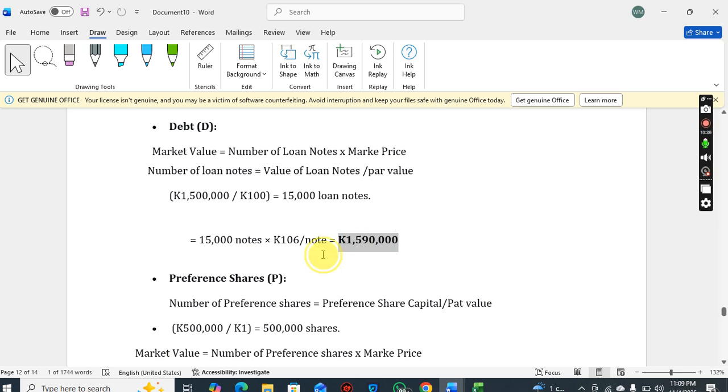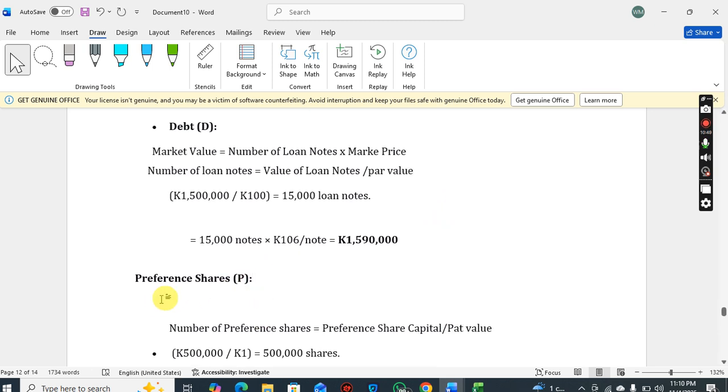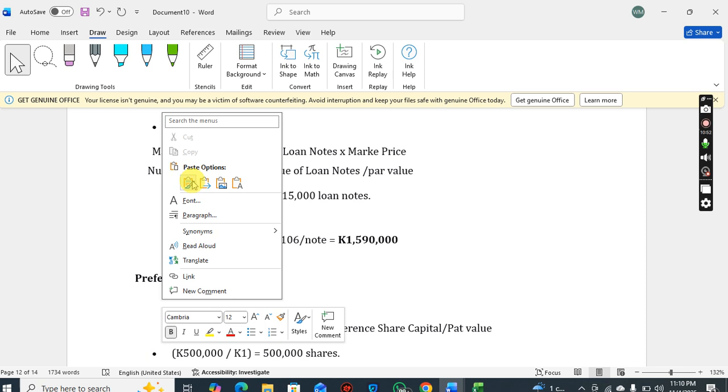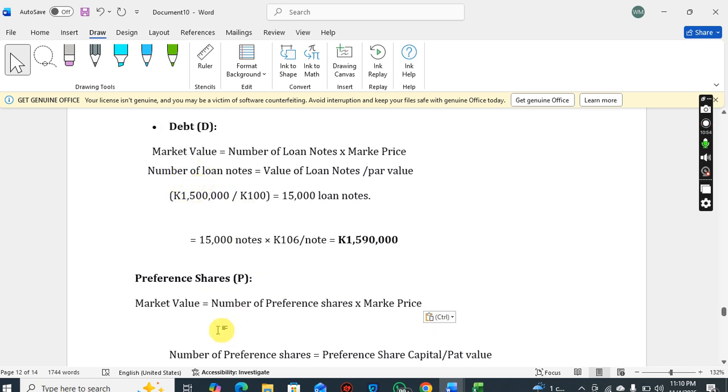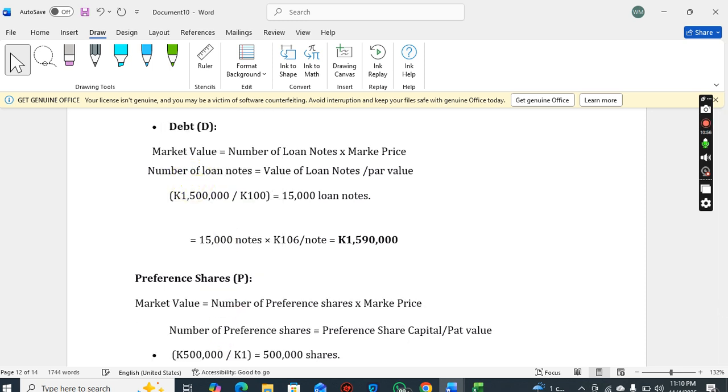Even with preference shares, get the market value of the preference shares. It's the number of preference shares multiplied by the market price. So I hope we've seen the trend here with these formulae: it's the number of the security times the market price of the security. And how you get the number of items the security has, you just get the value on the balance sheet divided by the par value, then you multiply by the market price.